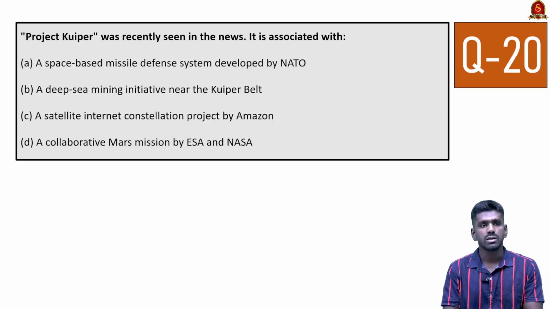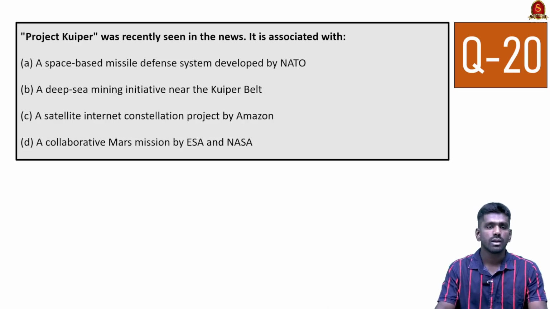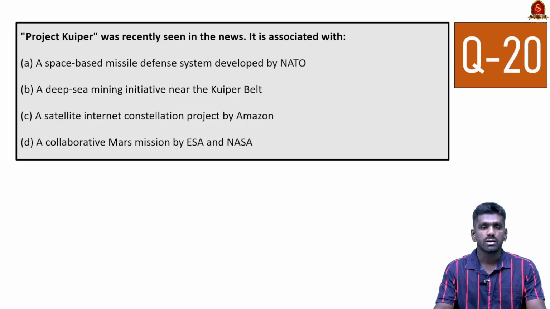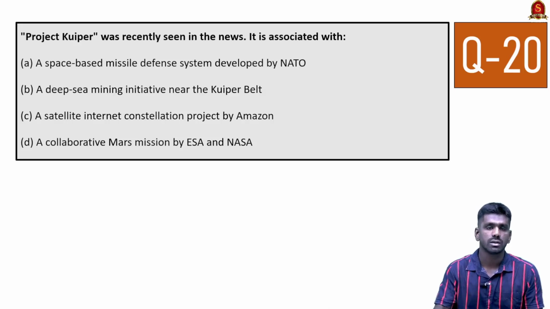Now look at this question. Project Kuiper, which was recently seen in the news, is associated with. It is a satellite internet constellation project by Amazon. Like the Starlink project which was created by SpaceX, this is an internet constellation created by Amazon. So this Project Kuiper is related to the satellite constellation project by Amazon.